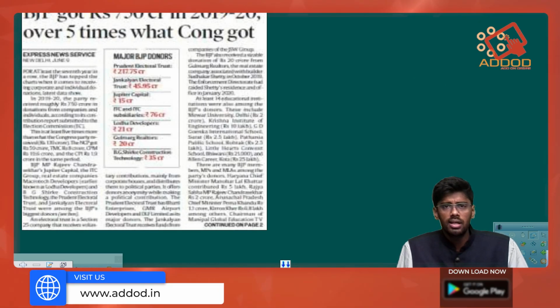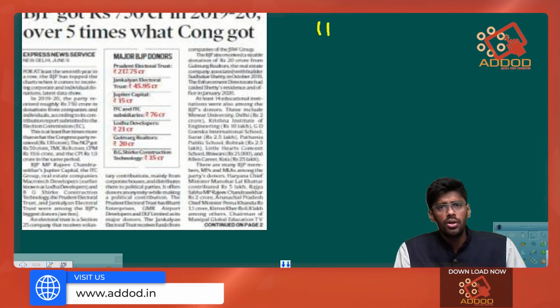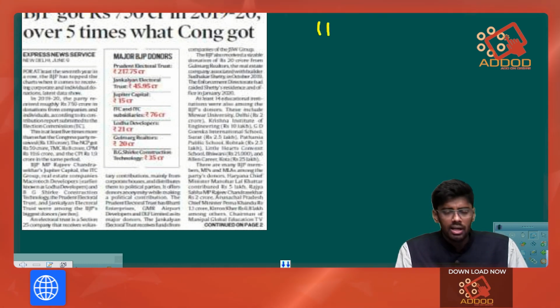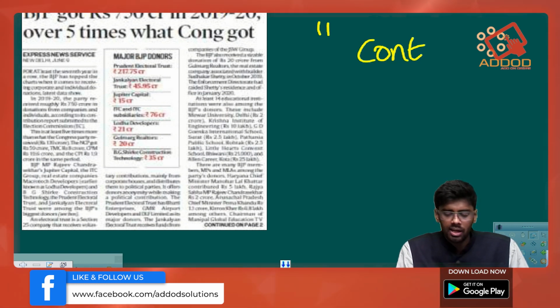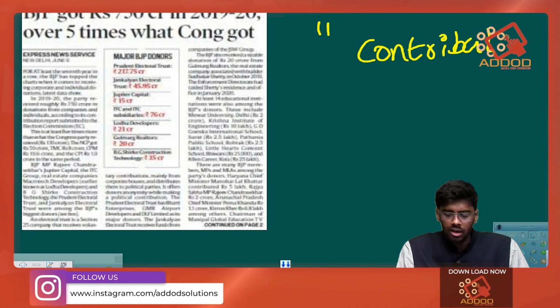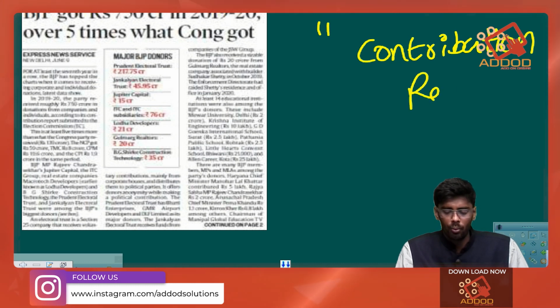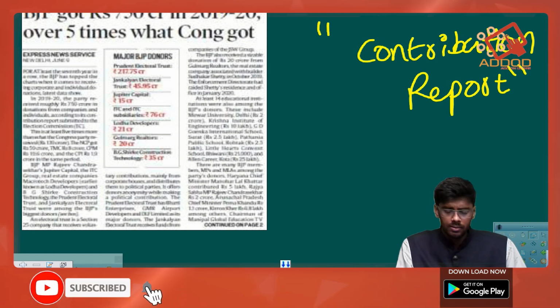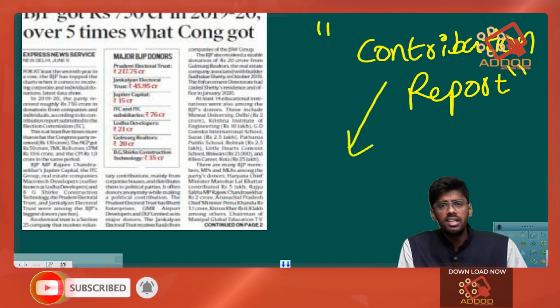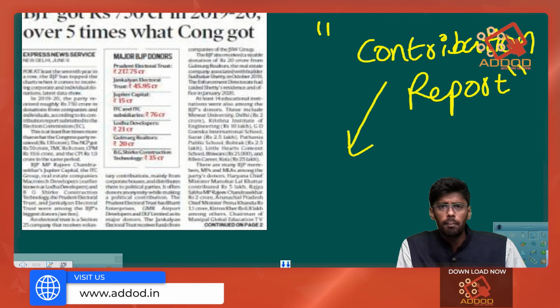Next we have an article dealing with the report launched by the Election Commission. The Election Commission of India yesterday has released a report called the Contribution Report. This report states which all political parties are getting contribution from the people.